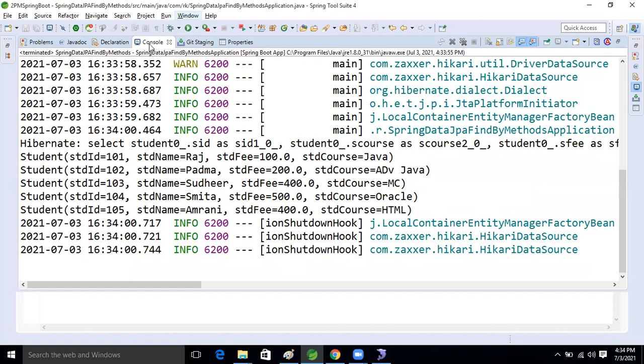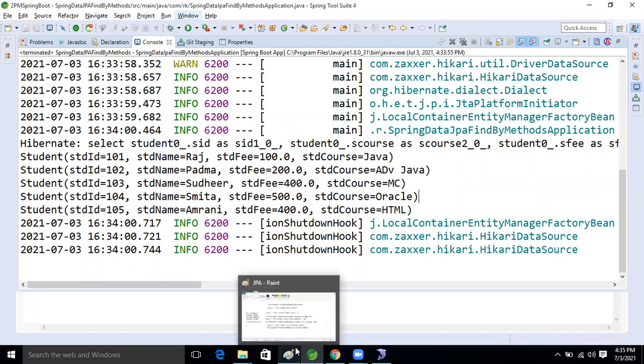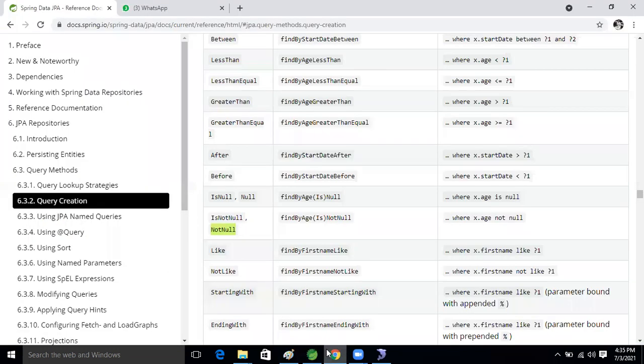Okay, guys. So like operator is there, and not like is there, like this. These things are there. So let's perform the like operation. Like is there and not like is there. First, let's perform not like only.